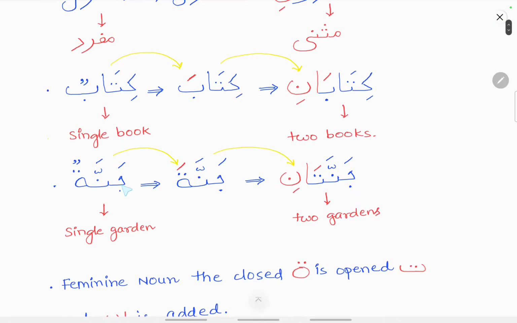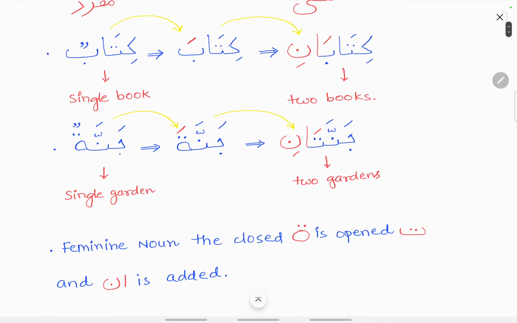Similarly, here you can see jannatun. Here is a feminine noun with a closed ta. The closed ta is opened, and alif noon is added. Jannatun means a single garden. You can see the closed ta at the end. The tanween is removed, so jannata, then alif noon is added. The closed ta is opened here and alif noon is added. So jannatani, that is two gardens.